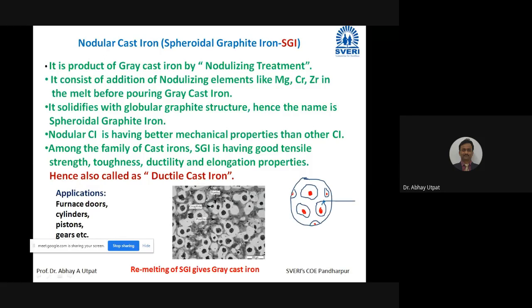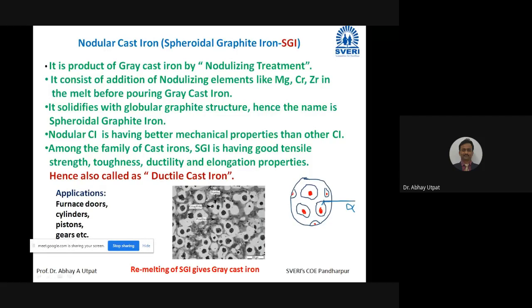This white part just surrounding the graphite is alpha. It is shown here in the actual photograph you just check. Ferrite. This is actual photograph of the ductile cast iron. Whatever picture I have shown, that picture is actual photograph taken below the microscope. And we are drawing schematic diagram. See, ferrite is given, which is a white gap.